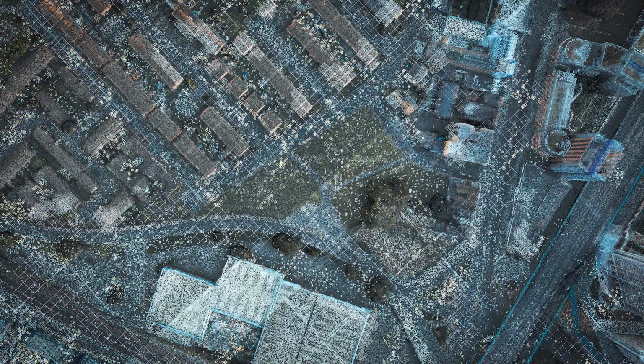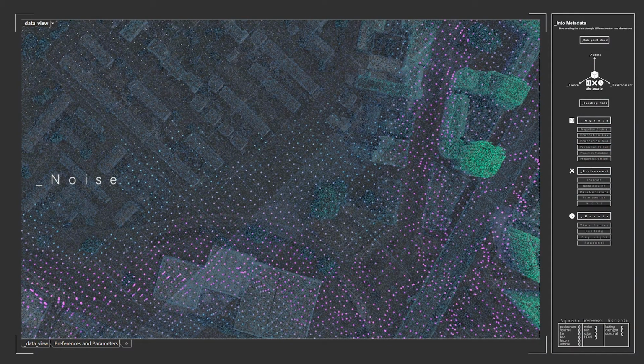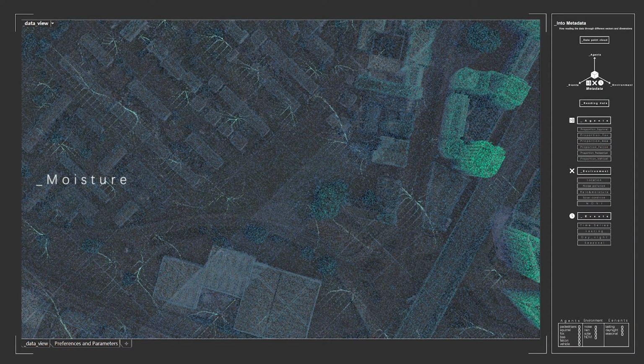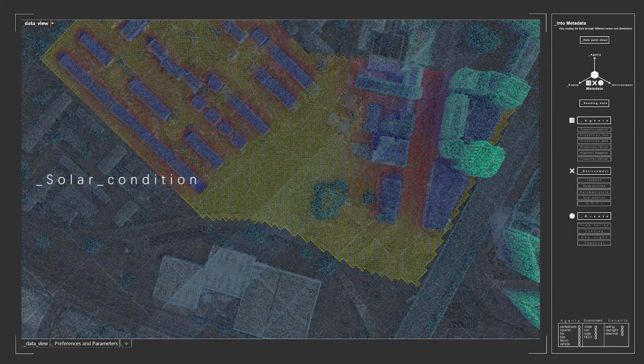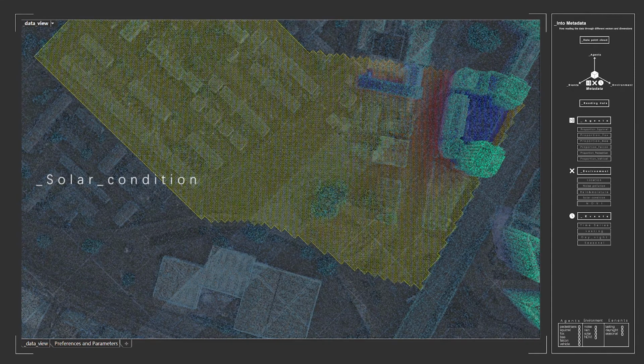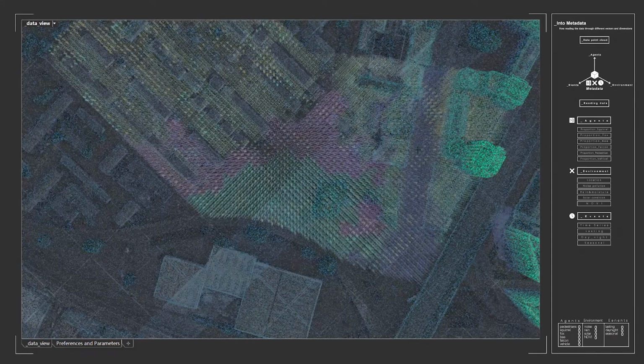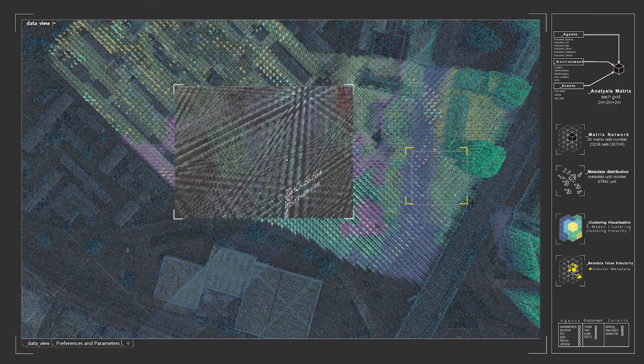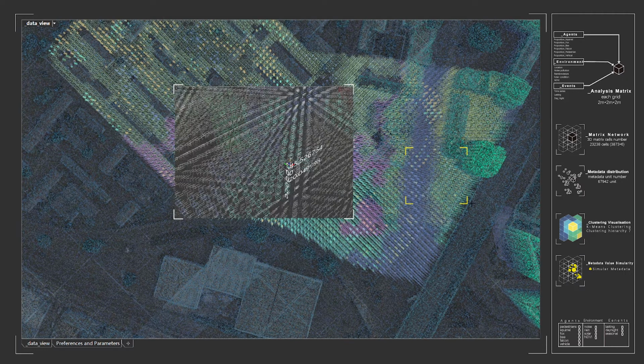After getting the agent's data, we also look into the environment layer of the site, which can be the noise, water catchment, solar condition, and NDVI. Then, we can read the data through the different vectors in the analysis network, such as agent value and environment value. These metadata can be used to help understand the context in which data is created and used, as well as learn the relationship and how to communicate with the data.